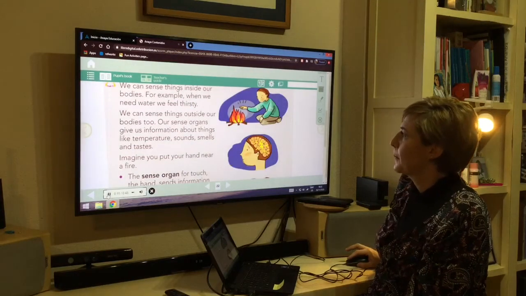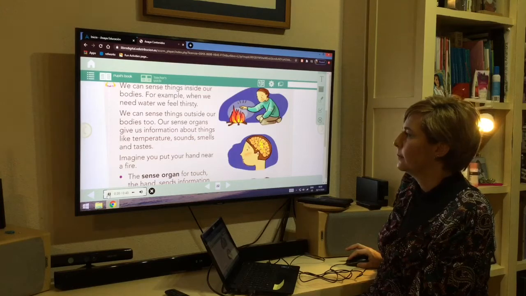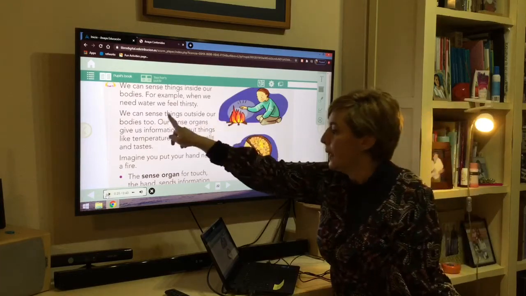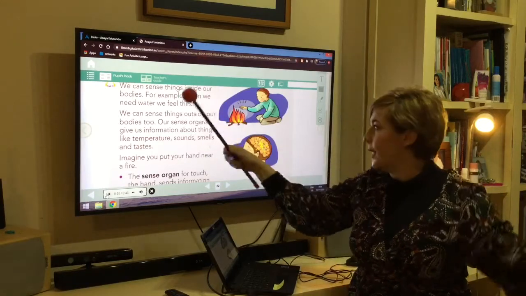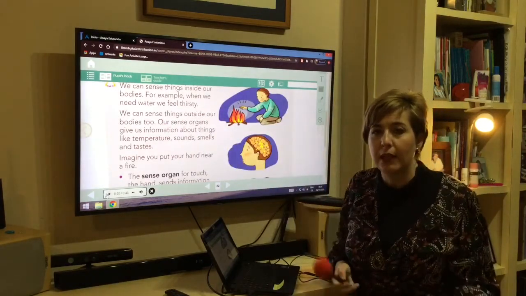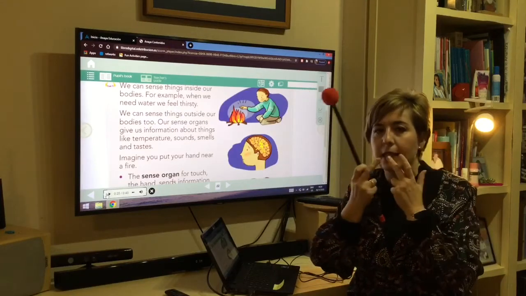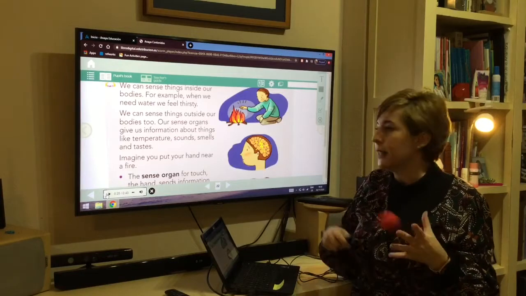We can sense things outside our bodies too. Our sense organs give us information about things like temperature, sounds, smells, and tastes. For example, our sense organs, our eyes, ears, mouth, nose, and skin are going to give us information.